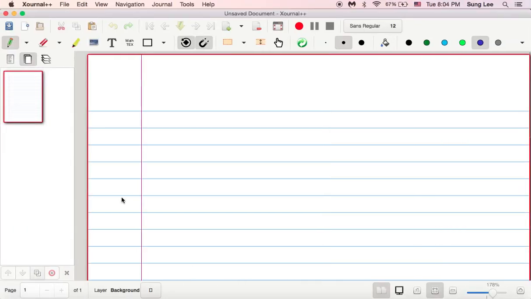So for instance, let us consider the function y equals x. That's a straight line, right, on the entire real line as its domain.